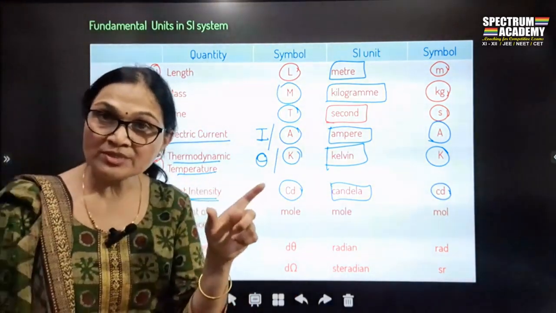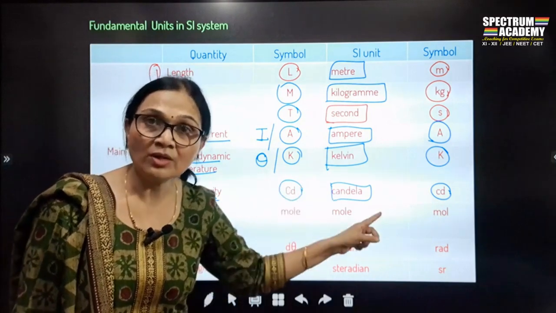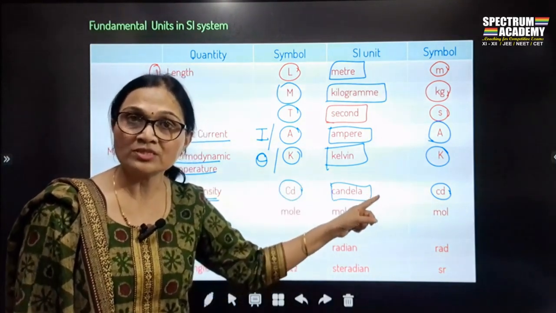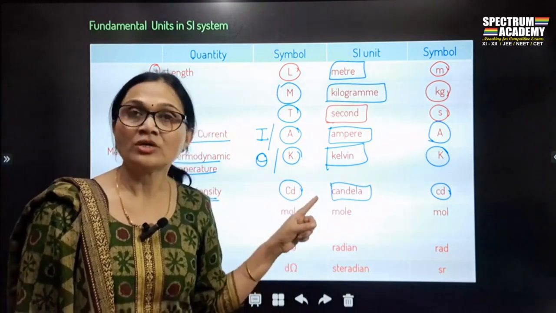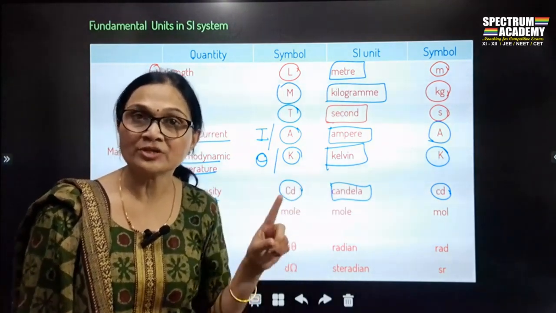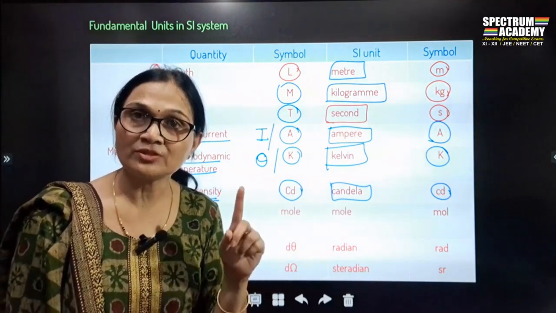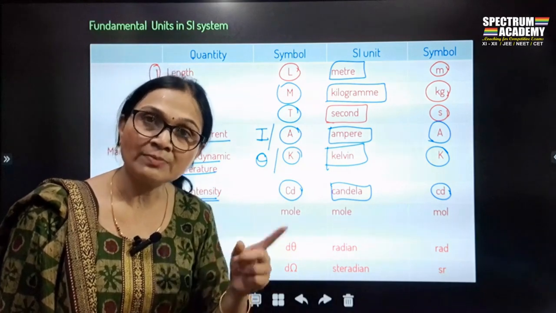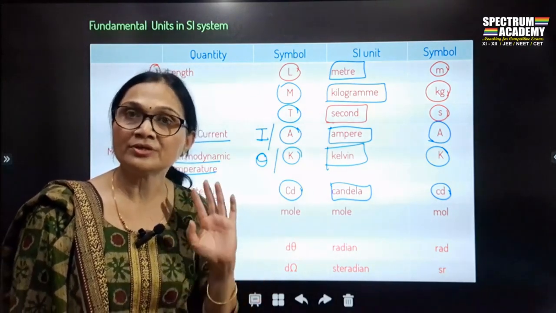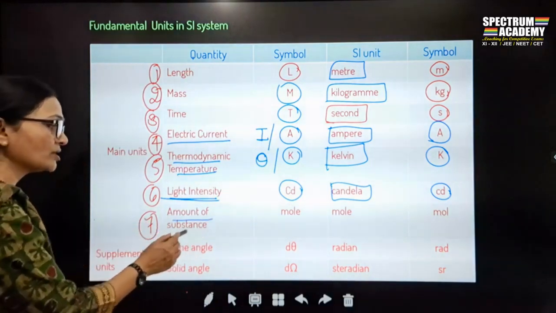Whereas in dimensions when you write, it is capital C into D, लेकिन जब आप symbol लिखोगे तो it will be small cd, because candela is the name of a scientist. और ये rule होता है while writing a unit: if it is named after a person, the symbol is written in capital letter, otherwise it is written in small letter.